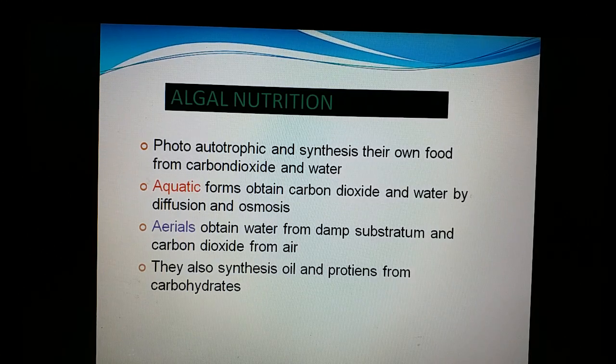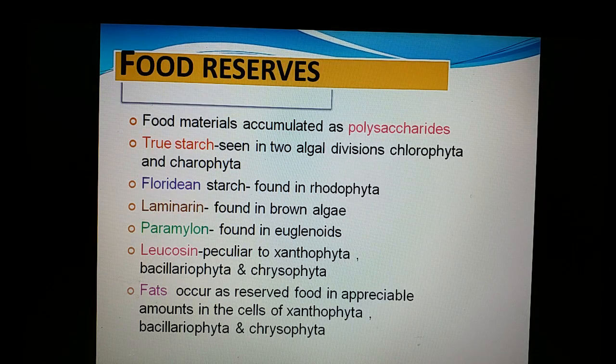Algal nutrition is typically autotrophic. They can perform photosynthesis, so they are photoautotrophic in nature. Coming to reserve food materials, it is usually starch or maybe oil, and along with that we find some other types of reserve food materials. In the case of Phaeophycean members, laminarin starch and mannitol are present. In the case of Rhodophycean members, we find floridean starch. Likewise, we have different types of reserve foods, and basing on that Fritsch made a classification. So we will see the reserve foods when we discuss the classification.